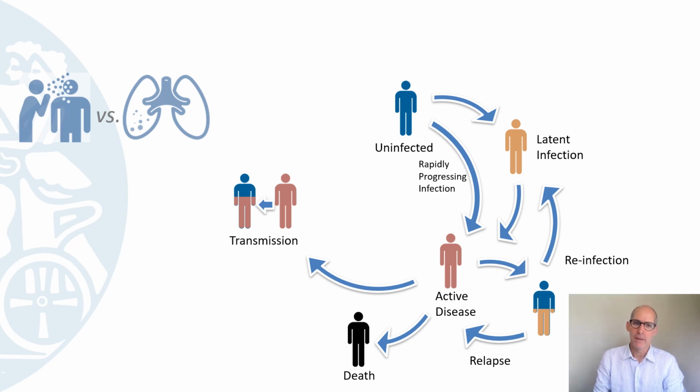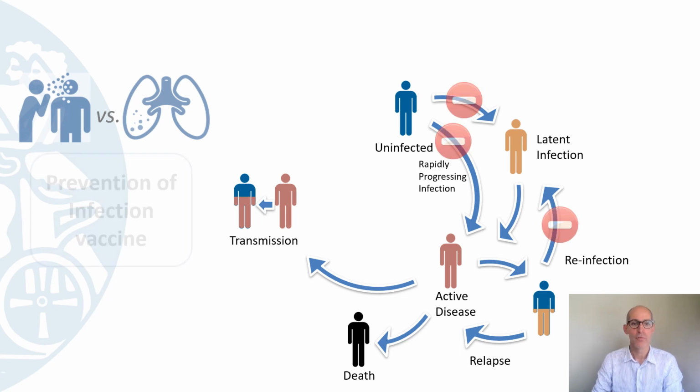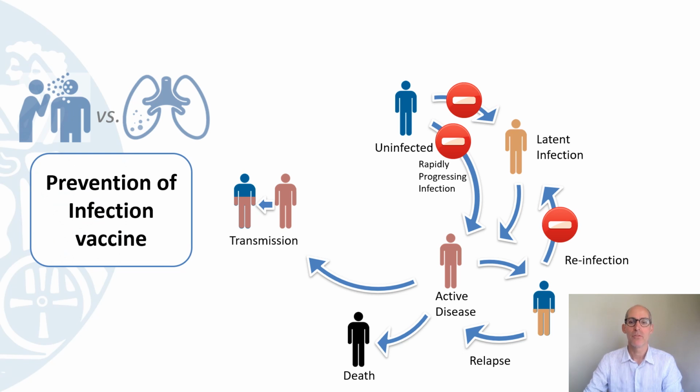Going into a bit more detail about some of those, just to understand TB, to understand some of the results later on, whether it protects against infection or disease. So this is again our TB natural history curve with uninfected, latently infected, diseased individuals, etc. And a prevention of infection vaccine will block some of those pathways, from getting to infected or latent, or from recovered post-disease, post-treatment, through to latently infected again.